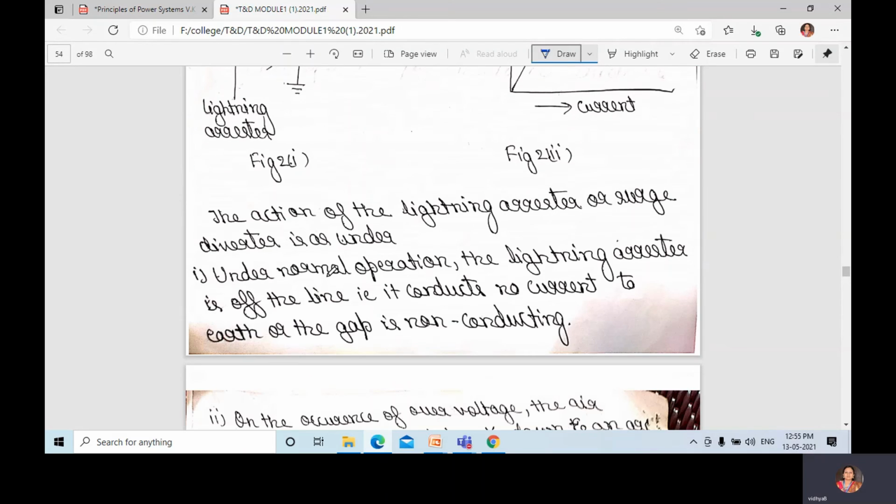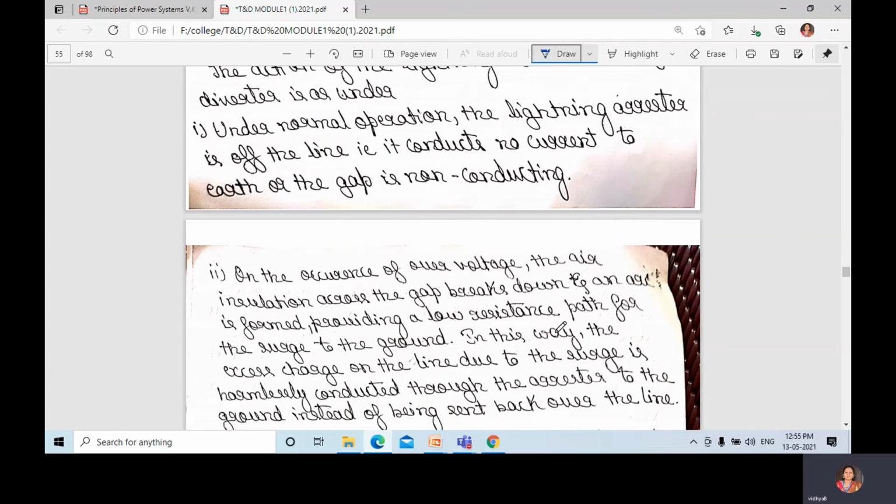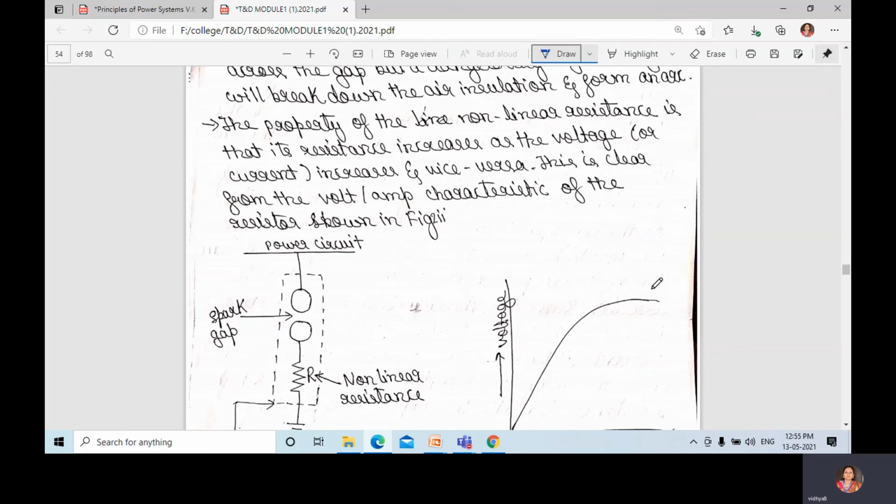Under normal operation, the lightning arrestor will be off. It conducts no current to earth, as the gap is non-conducting. On the occurrence of over voltage, the air insulation across the gap breaks down and an arc is formed. In the high voltage lab, a spark is produced between two sphere gaps.